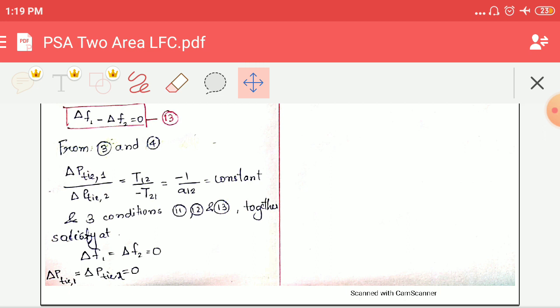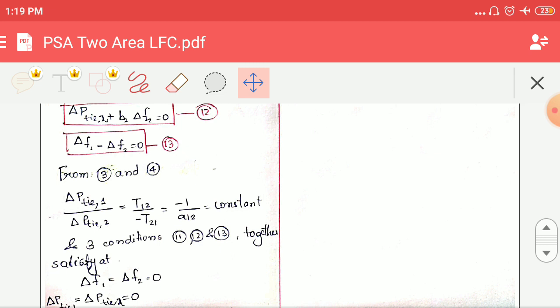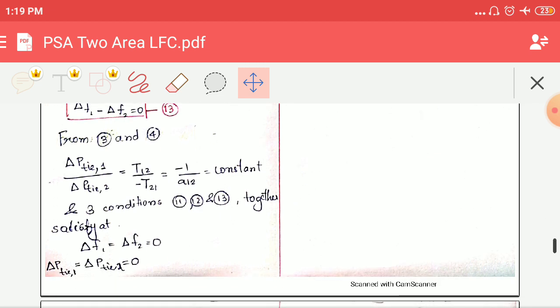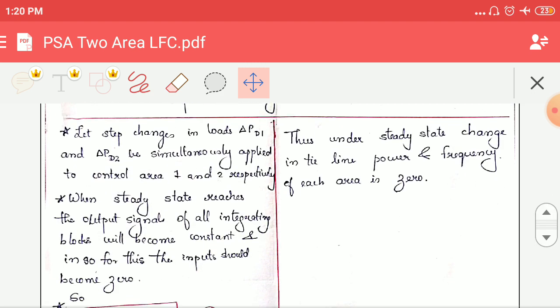If the three conditions, 11, 12 and 13, should occur simultaneously, then solving these three equations we obtain delta F1 equal to delta F2 equal to 0. Then only these three conditions will be simultaneously satisfied. We also get delta P tie 1 equal to delta P tie 2 equal to 0. So this will be obtained only under these conditions.